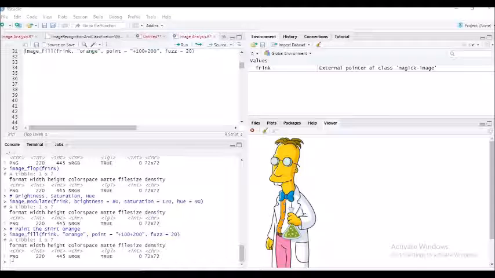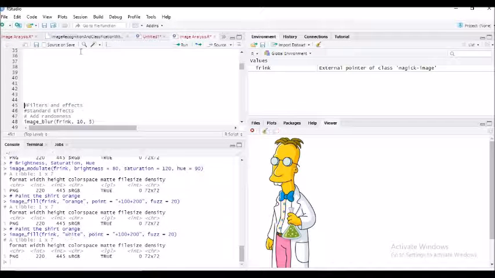Anyway, I was told that orange t-shirts are given during the time of World Cup. So right now we are thinking about IPL cricket matches, not the World Cup. So I don't know what to do, but I'm going to keep him. Or let's go ahead and change his shirt from orange to white and see what we get. So here you can see that poor fellow, he is now back to the white shirt with the blue. At least it matches. There is some dressing sense there for us.